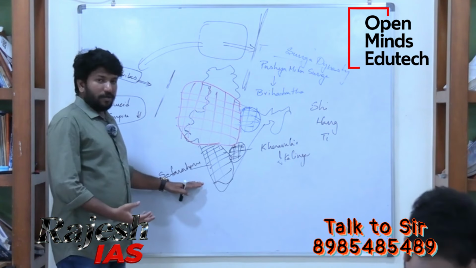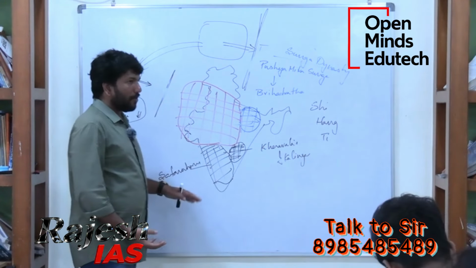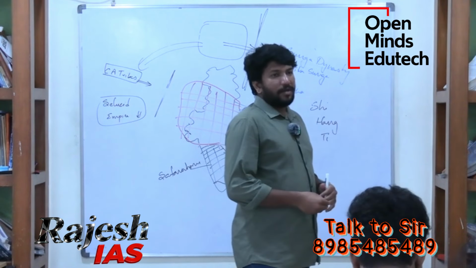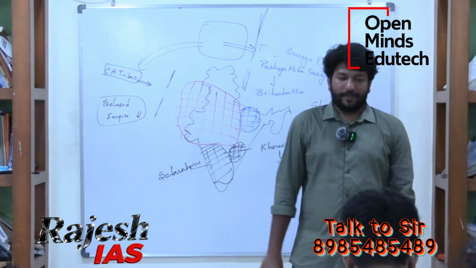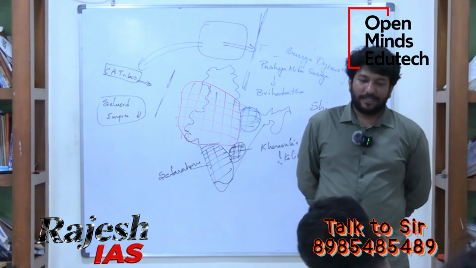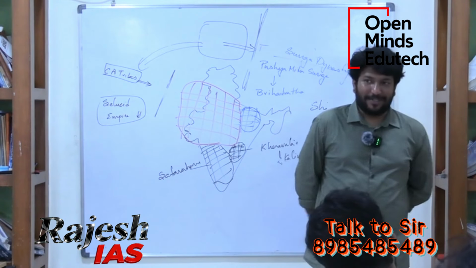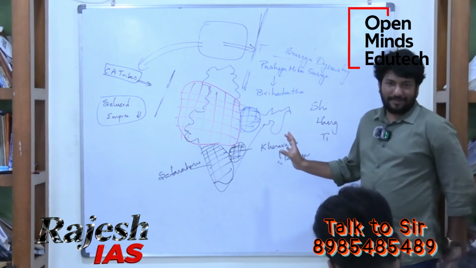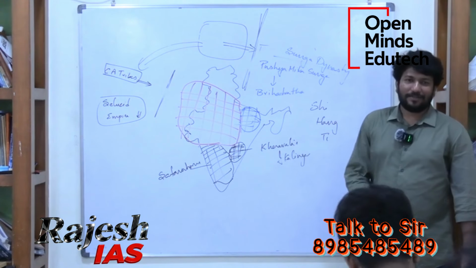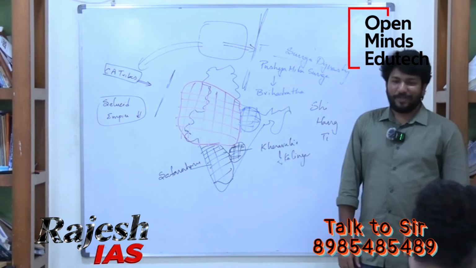Now, the reasons for the decline of the Mauryan Empire. This is the process; now you tell me what could be the reasons.